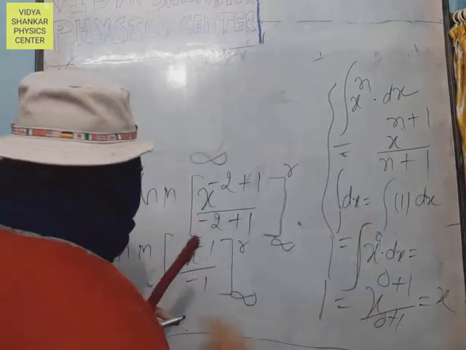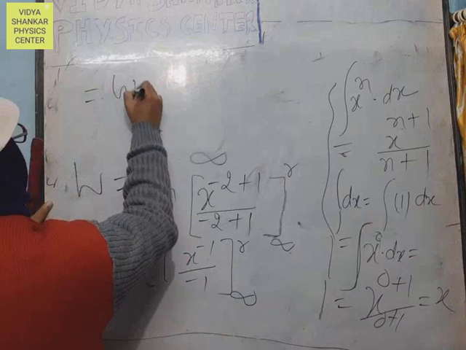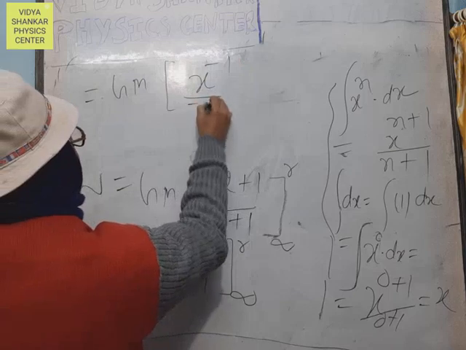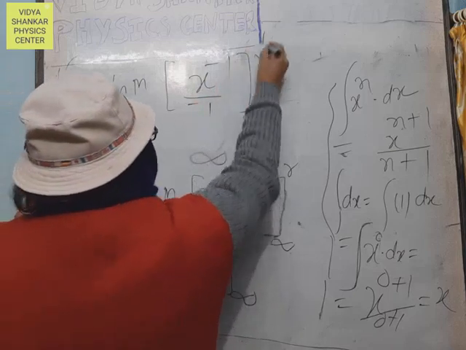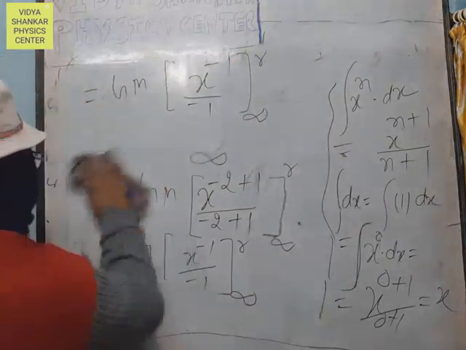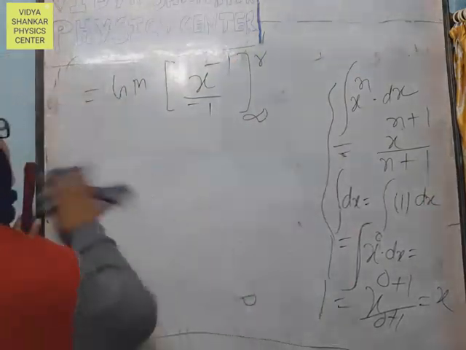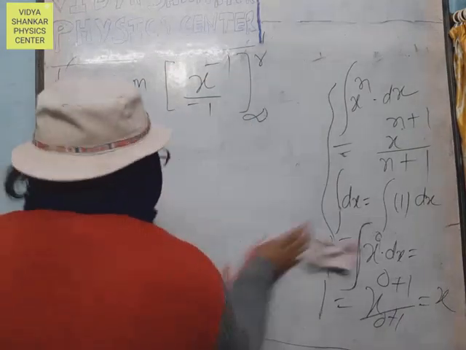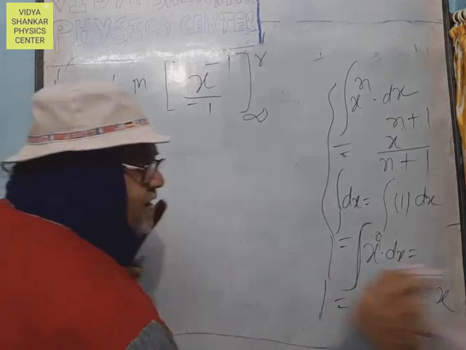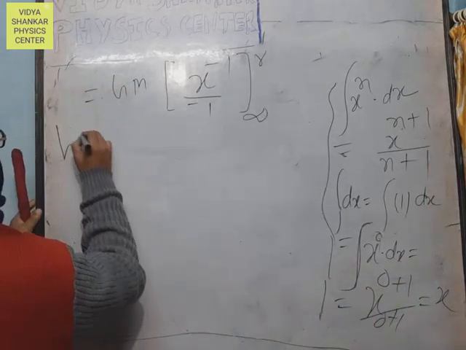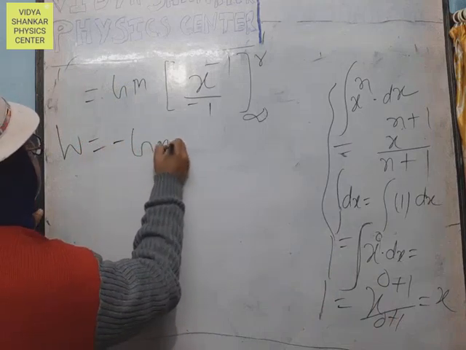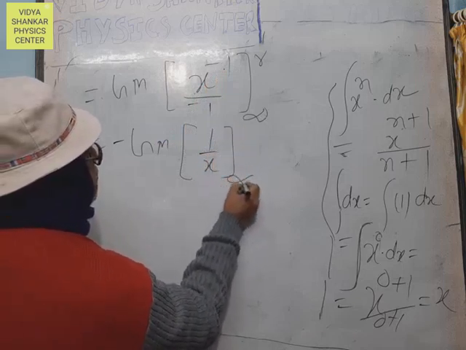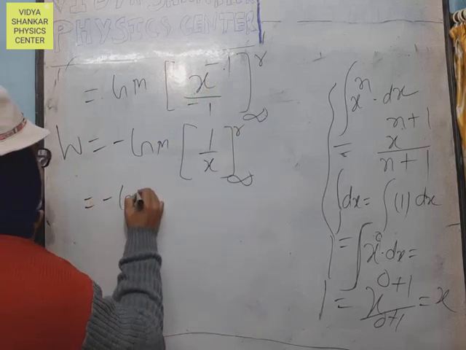Again, you have to write down here W equals GM, x to the power minus 1, from infinity to r. The final expression here is dW equals minus GM, x to the power minus 1, which means 1 by x, from infinity to a small r.